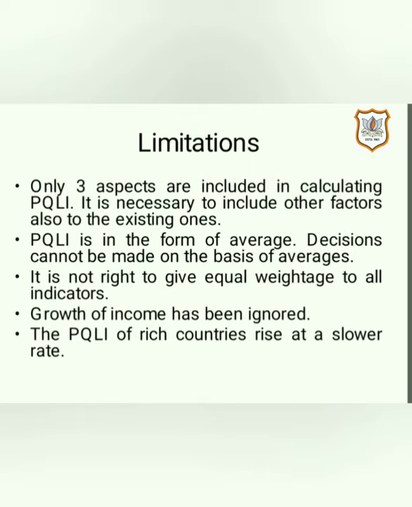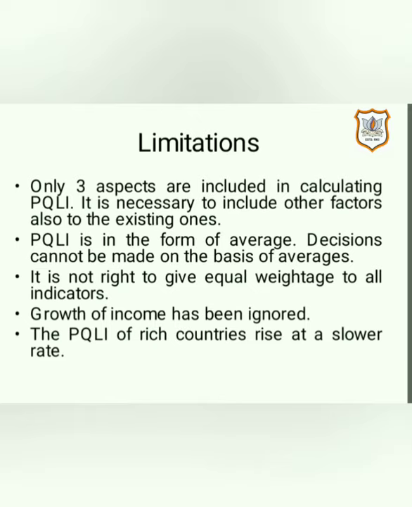It is not right to give equal weightage to all indicators. See, because all three aspects do not have the same importance in human life, it is not right to give equal weightage to all the three indicators. Growth of income has been ignored. Here in PQLI, we are just talking about life expectancy and infant mortality rate, which are related to the health of a person, and extent of education, which is again related to literacy. But there is no inclusion of income in any of the indicators. So because income is ignored, this is a limitation.